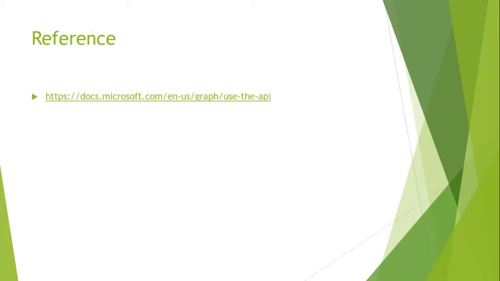If you want more details, you can go to the Microsoft Graph API link, and there are tons and tons of APIs. I have personally tested around 100 plus or even 200 Microsoft Graph APIs, and it's ongoing. Microsoft is constantly working on that. So it's just an idea. You just need an idea and you have to implement the API, that's all.